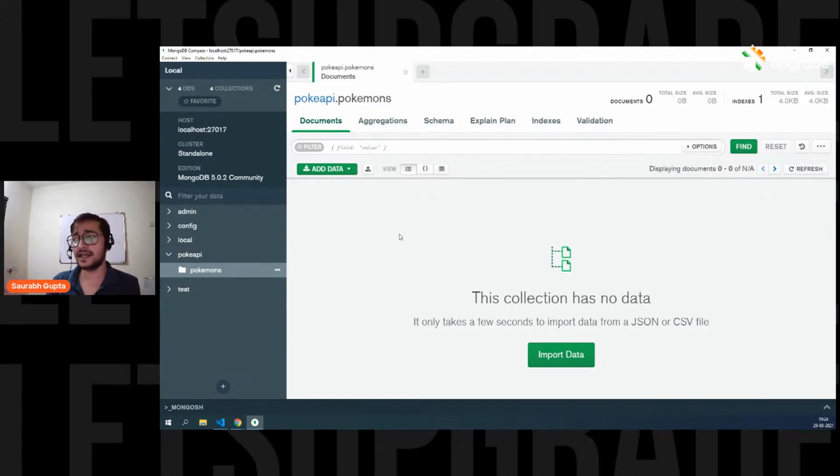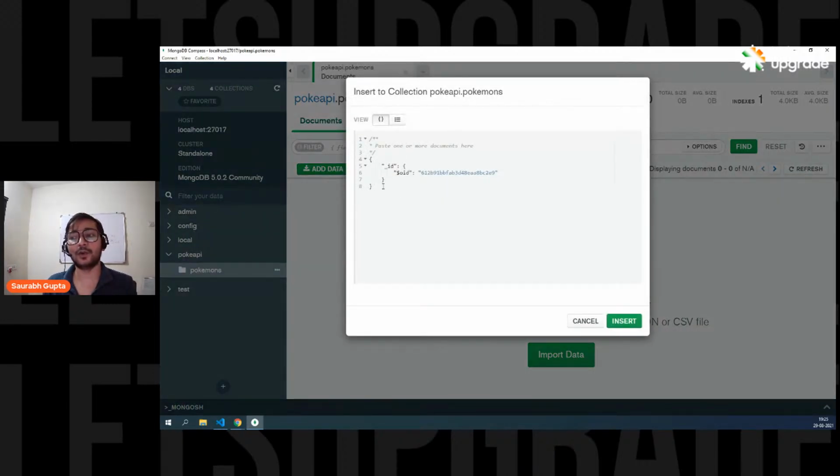So now, guys, you can see I don't have any data. Nothing is there. The collection has no data. Now I want to add some data. So you can simply click on this button. Now it says either you can import a file. That means you can create a file with a list of documents and directly import it, so all the data will be transferred. Or you can insert documents one by one. For now, I'm simply going to say insert document and write my own document.